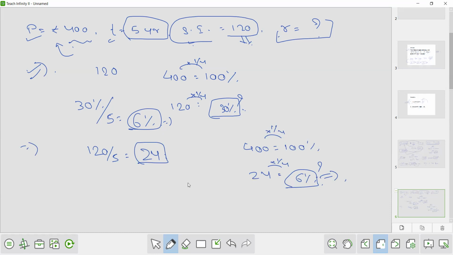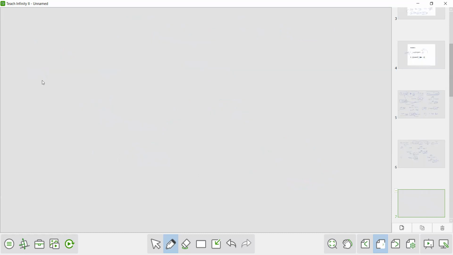Now, let's say the rate, time, simple interest is given. Rate is given 6%. Time is given 5 years. Simple interest is given, that is 120. Now you have to find what is principal, what is amount. How to find it? Now this rate is 6% for 1 year.